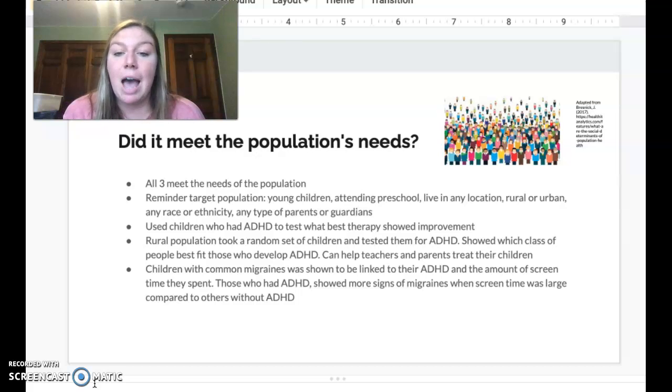Finally, children with those common migraines that were shown to be linked to the amount of screen time with those children with ADHD, I found this was super helpful. Therefore, we can limit it and conduct more research and find out ways of why this is happening and also prevent this.